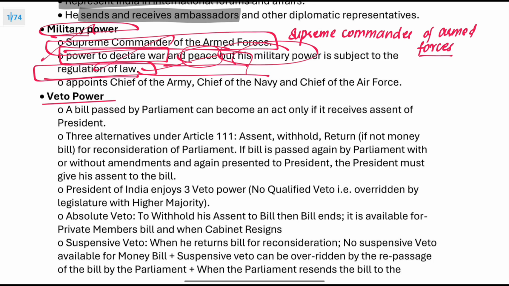Now he appoints the chief of the army, the chief of the navy, and then the chief of the air force. When the President is appointing the chief of the army, navy, or air force, it comes under the military power.